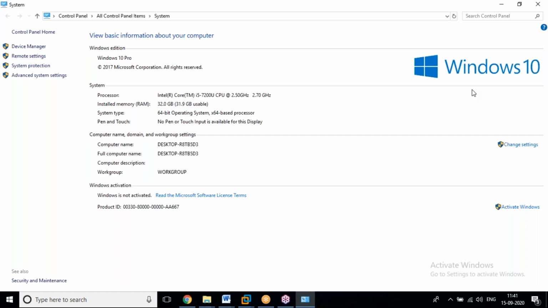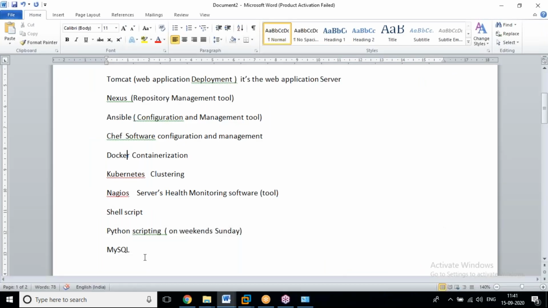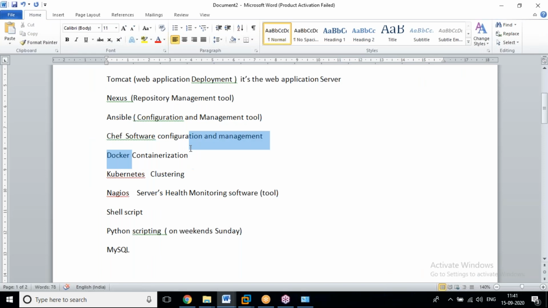If you want to overcome these kinds of problems, we can do it with another technology called Docker. It's a very powerful tool. Containerization.